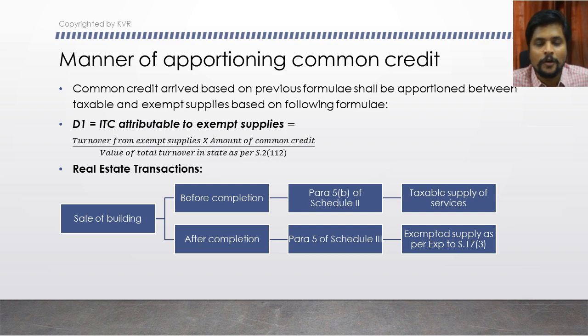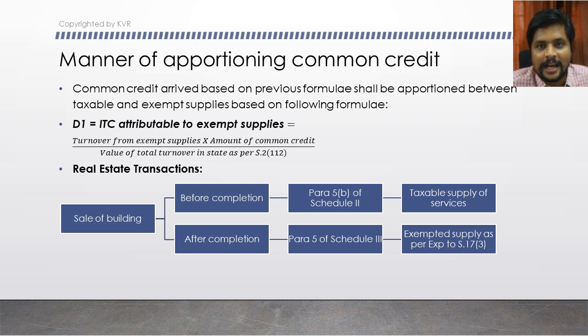The value of total turnover within the state is already defined in section 2 clause 112. We have discussed it in our classes. So you can simply read the formula this way: turnover from exempt supplies divided by total turnover, into the amount of common credit. You will get a resultant figure. That resultant figure is the amount pertaining to the exempted supplies, and the balance amount is the amount pertaining to the taxable supplies. That is very well known.